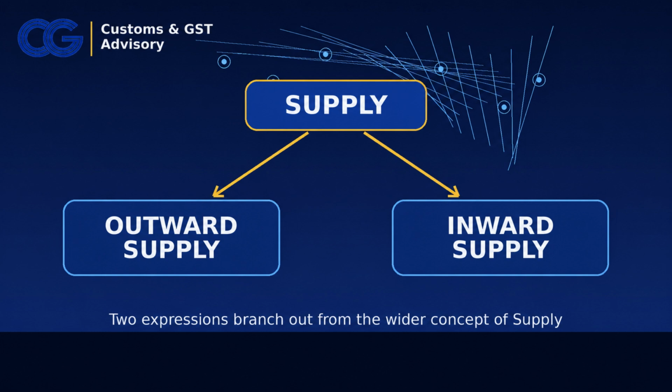On the other hand, inward supply is defined in Section 2(67). It refers to receipt of goods or services or both, whether by purchase, acquisition, or any other means, with or without consideration. So, inward supply looks at the transaction from the recipient's side. If I am receiving the goods or services, then from my side it may be inward supply. Therefore, the same transaction may be outward supply for one person and inward supply for another. This is the key to understanding the issue. The words are related, but they operate from different legal viewpoints.